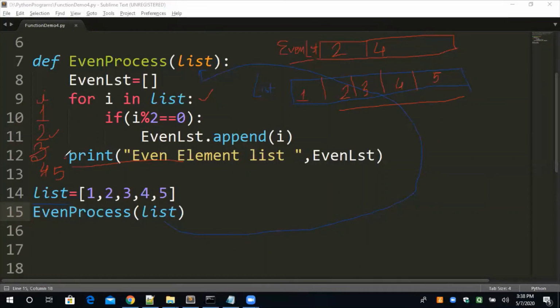The control will come here. So what we are doing, print even element list, even list. 2, 4 will be printed. Okay, hope you all understand.